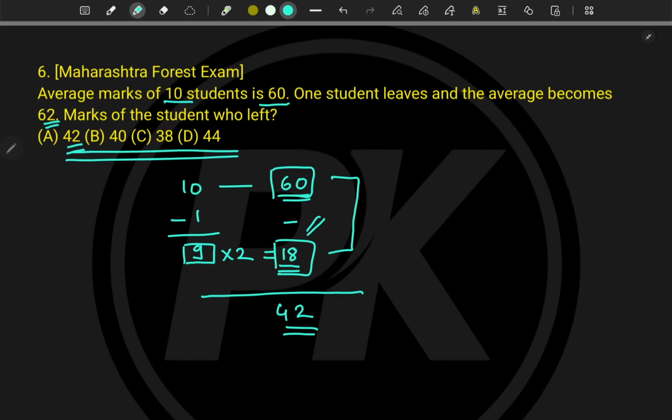But that is totally a guess, right? It is not a proper method of solving. What is the proper method? Plus plus is plus, plus minus or minus plus is minus, and minus minus is again plus. This is very basic mathematics, right? So this way you have to remember the things. Now let's move to the next type.